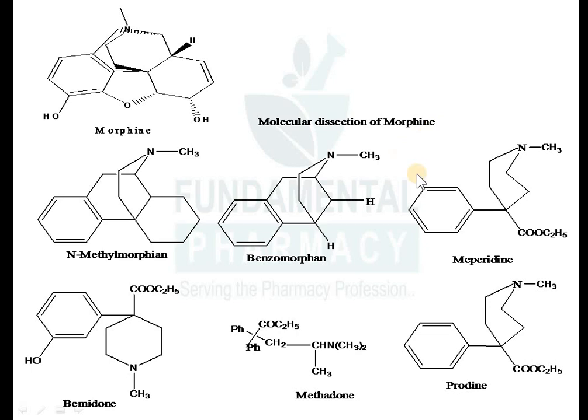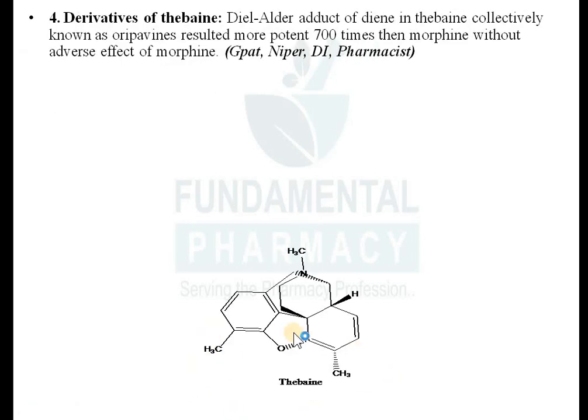So you can break down the structure of morphine in this way, and you get different classes of narcotic analgesic. Okay, so N-methyl morphine, then benzomorphine, then meperidine, then methadone, and bemidone. Now it is a structure of thebaine. There is just a methyl group instead of a hydroxyl group in the morphine. So there is thebaine.